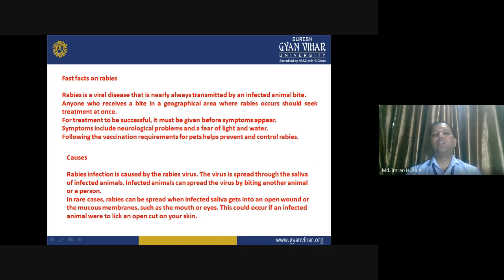Fast facts on rabies. What are the things that are essentially important when you see rabies? Rabies is a viral disease that is nearly always transmitted by an infected animal bite. First and foremost, you have to be very careful to always stay away from unknown animals, especially the animals who are producing a lot of saliva. And if you see them, you stay away. Anyone who receives a bite in a geographical area where rabies occurs should seek treatment at once.